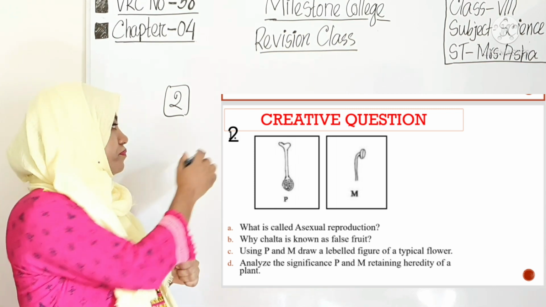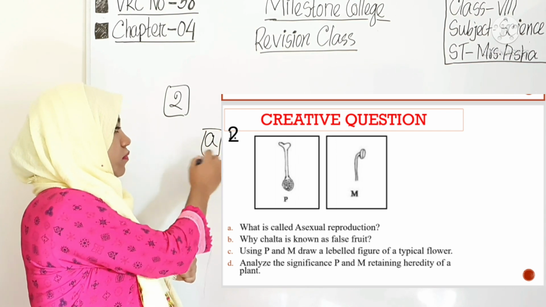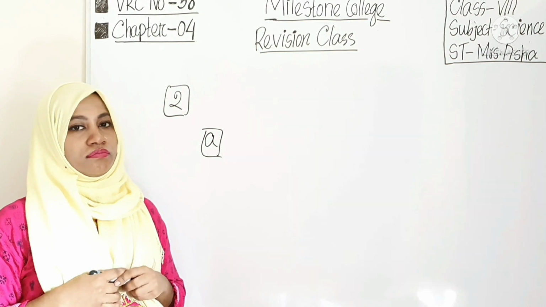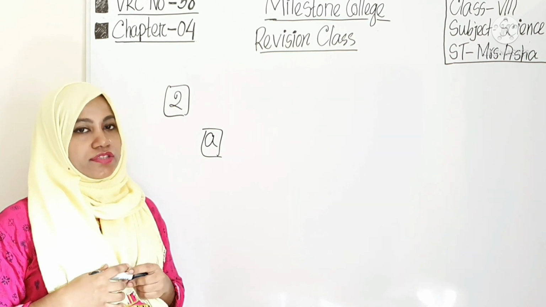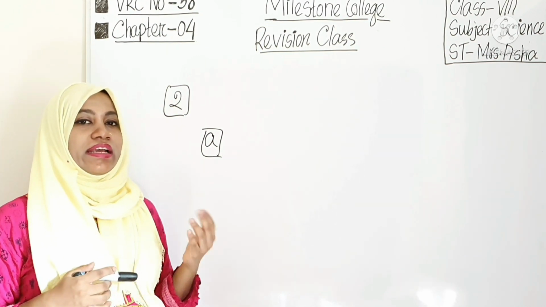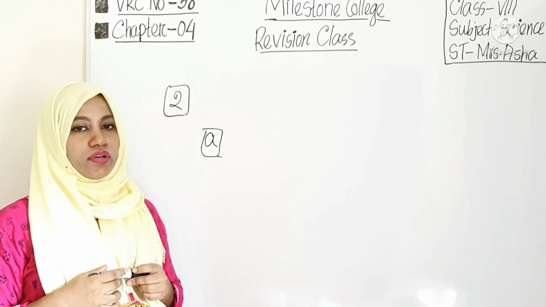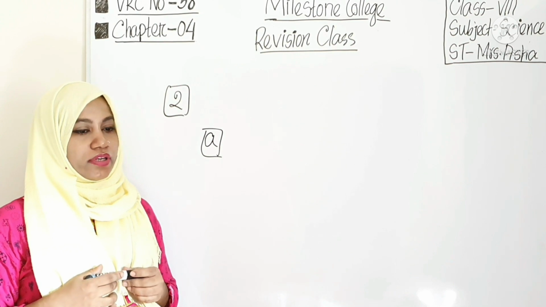A, when the offspring inherits from a single parent and inherits the genes from that parent only, that is asexual reproduction.